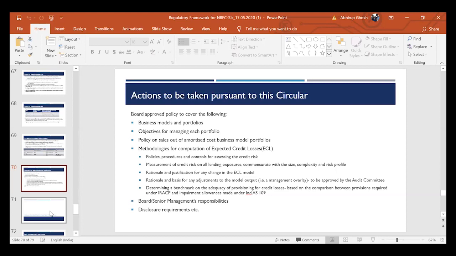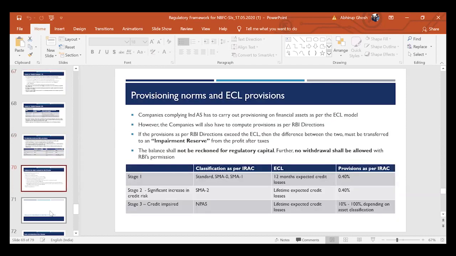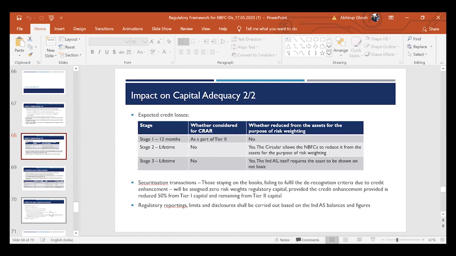Methodologies for computation of expected credit losses. This is very important. What are the different assumptions behind the probability of default that you have arrived at? And similarly, what are the considerations that go into computing the LGD? These are some technical terms, and I think it's better not to foray into it further. Your board and senior management's responsibility of implementing Ind AS and disclosures, of course, these need to be covered in a policy. This is all about the 13th March circular.